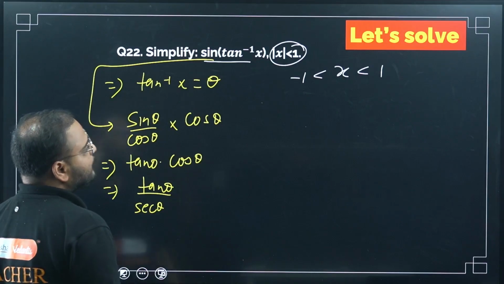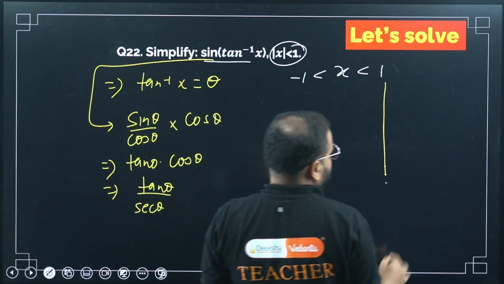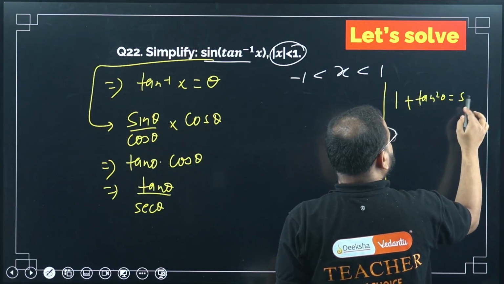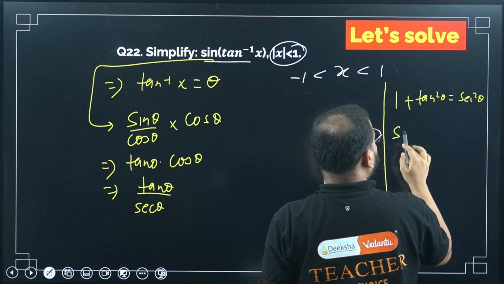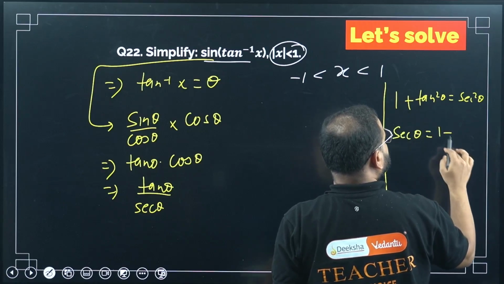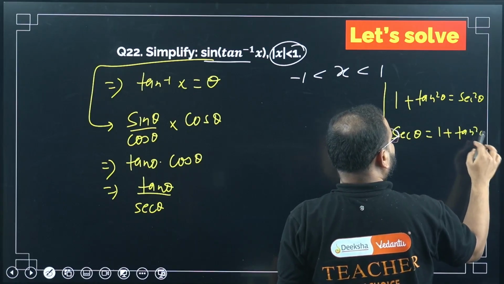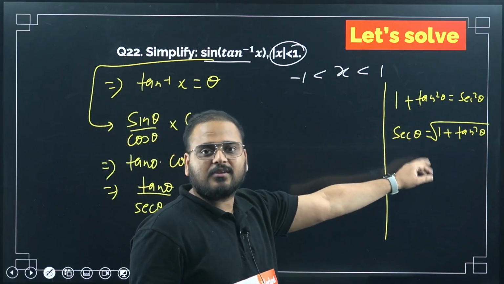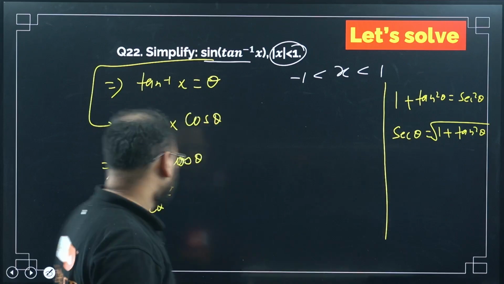What is the identity we know? Remember this identity? 1 plus tan square theta is sec square theta. So what is sec theta going to be? Sec theta is going to be the root of 1 plus tan square theta. Yes or no? 1 plus tan square is sec square theta, so sec theta is root of 1 plus tan square theta. Write it here.